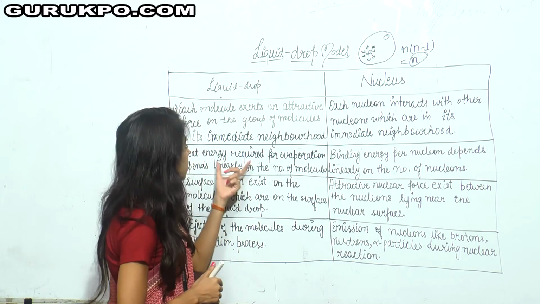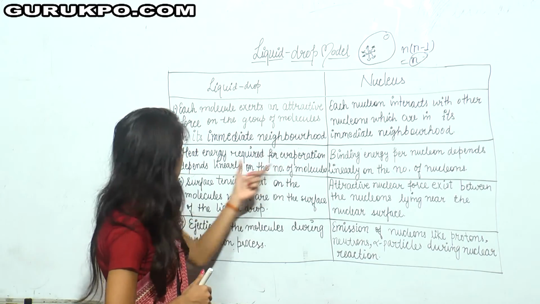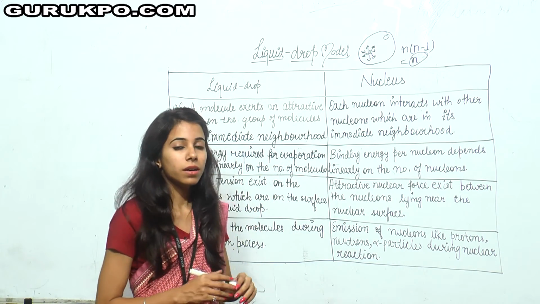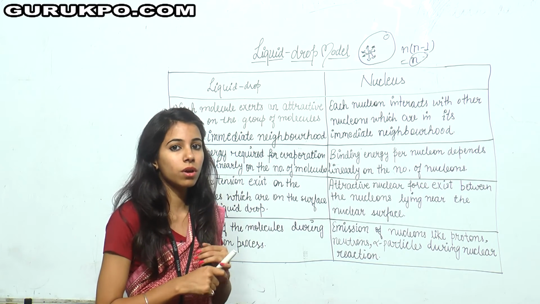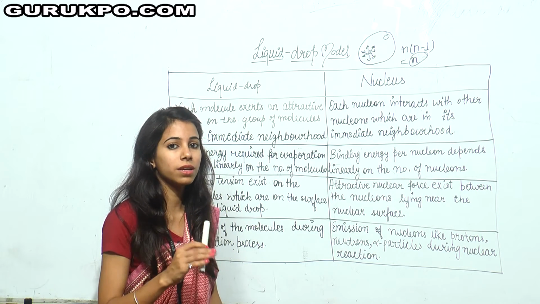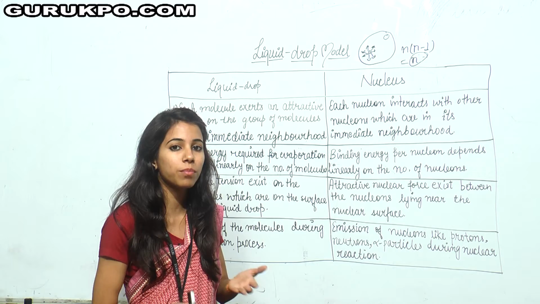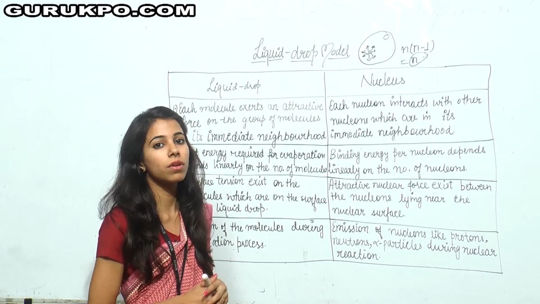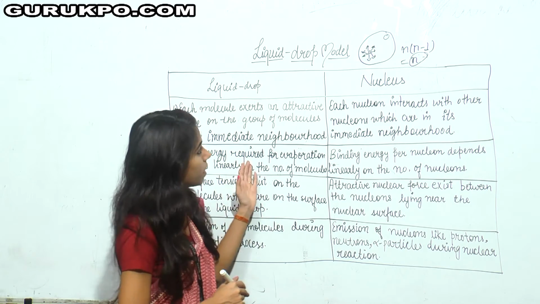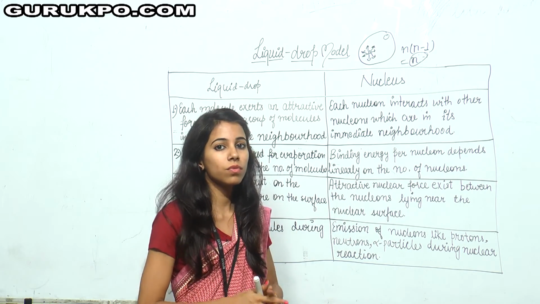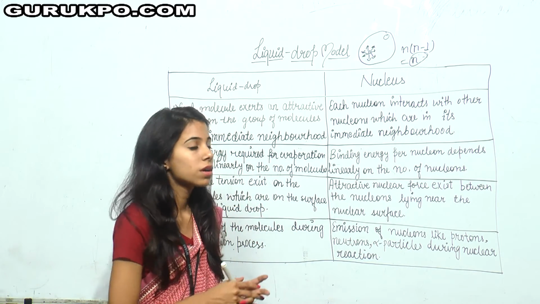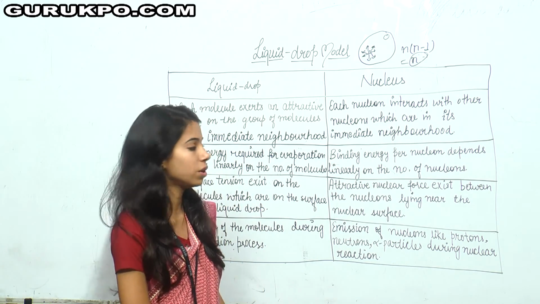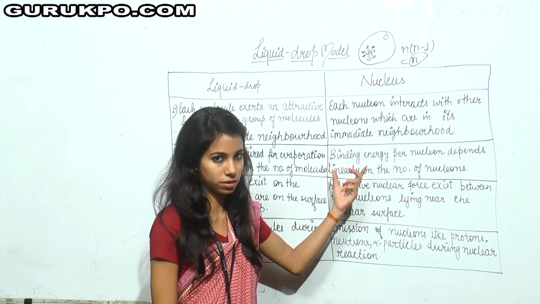The second point is that the heat energy required for evaporation depends linearly on the number of molecules. In the case of a liquid drop, there are many molecules, and the heat energy required to evaporate this liquid drop will depend on the number of molecules. If we compare it with the nucleus, there are various nucleons, and the binding energy per nucleon depends on the number of nucleons in that particular nucleus.